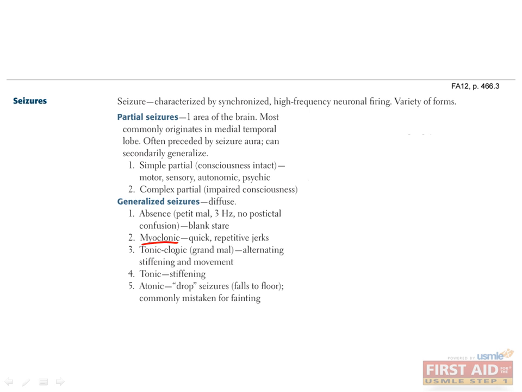Myoclonic seizures are quick, repetitive jerks of one's body. Grand mal seizures are the classic form of seizures with alternating stiffening and movement. You can think of it as the type of seizure that you normally see in the movies or television. Tonic seizures present as a sudden stiffening of muscles, and patients with atonic seizures simply drop to the floor.